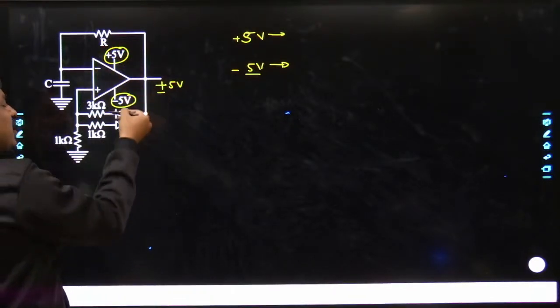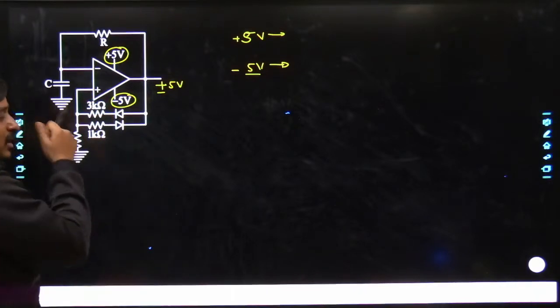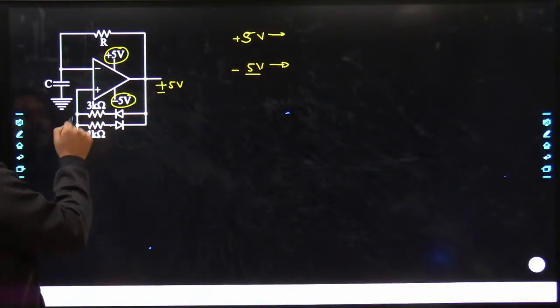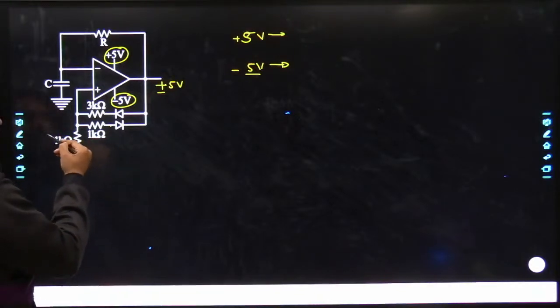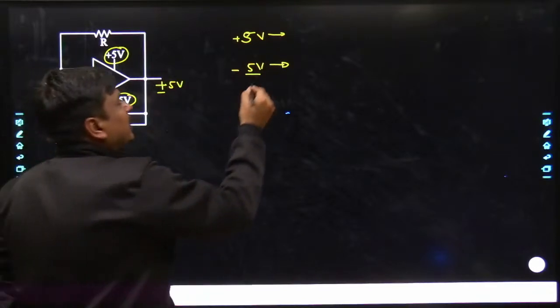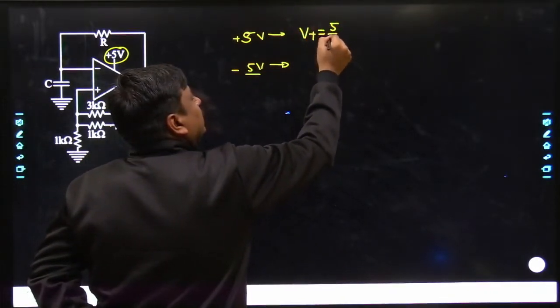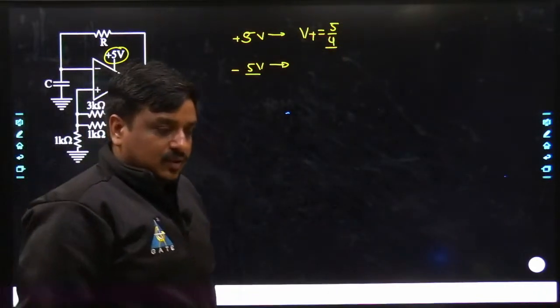If this diode is on, you can easily find the value of V plus. The voltage V plus is taken in parallel with the 1 kilo. From the voltage divider rule, it is 1 kilo divided by 1 kilo plus 3 kilo, so V plus becomes 5 divided by 4.